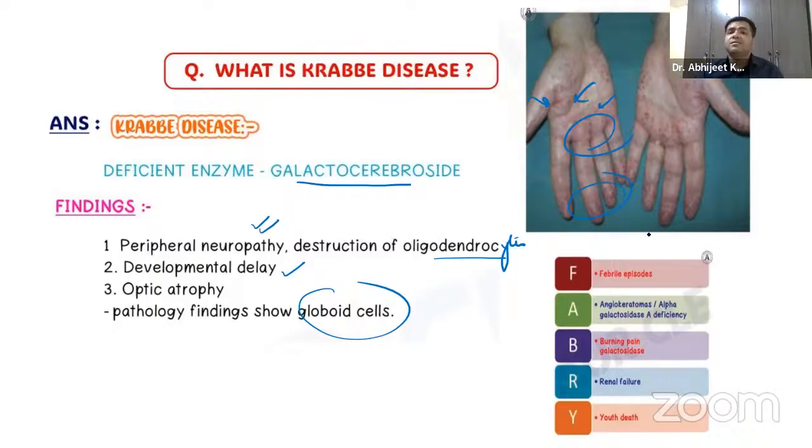So again, you can remember the patient will be presenting with febrile episodes. He will come with multiple episodes of fever. We have alpha galactosidase A deficiency, burning pain, there will be renal failure, and there will be death. So that is about Krabbe's disease, guys.